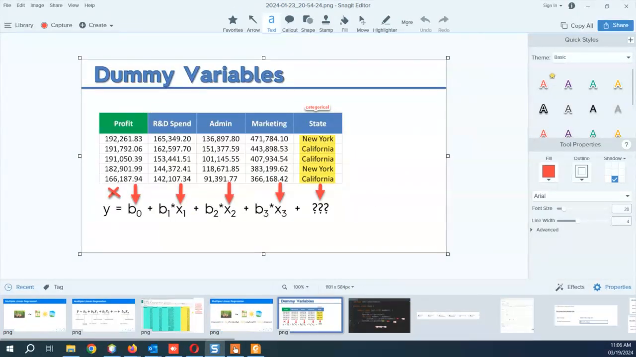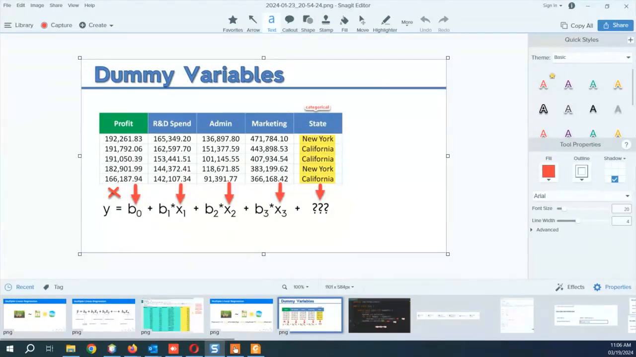So can we map something like this? B naught is the profit, and all the contributors: R&D, admin, marketing, state. And what we will do with the state? It's categorical data. I think I will have to go back to what categorical data was, because when I was explaining simple linear regression and data cleansing in business analysis and design, I actually mentioned what categorical data is.